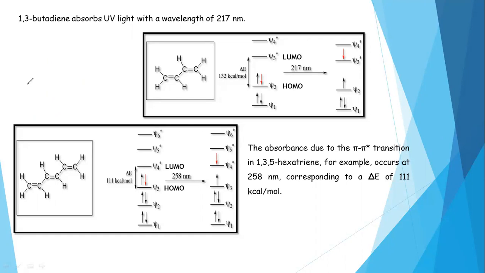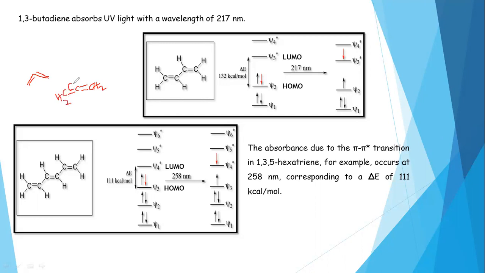Cumulated diene means the two double bonds are present on the same carbon atom. This is one double bond, and this is another double bond, like carbon, this is CH2, and this is also CH2, right?